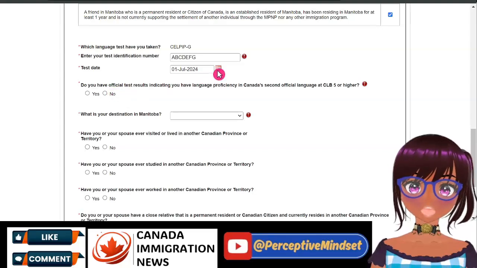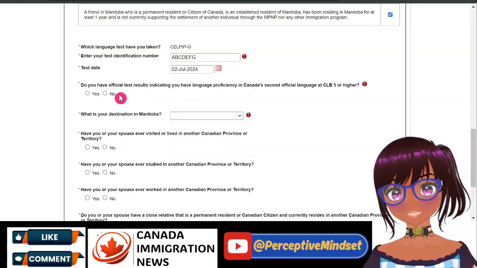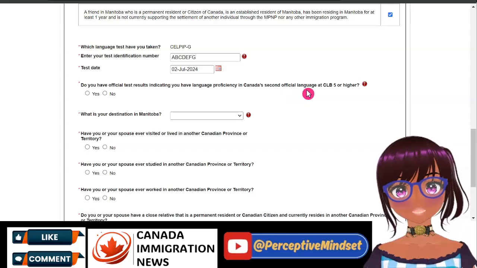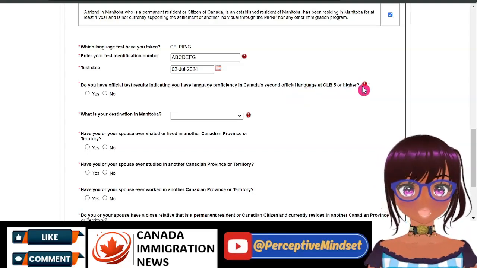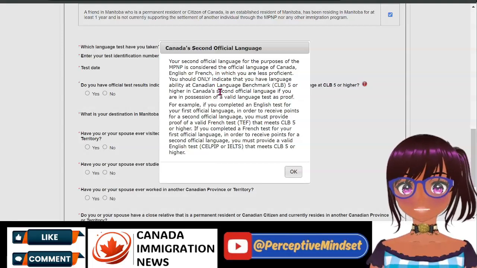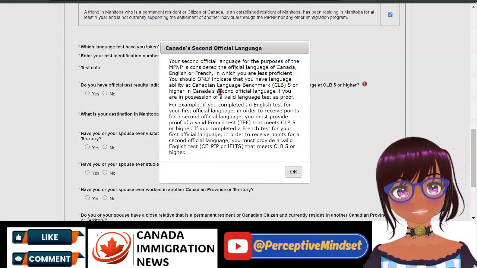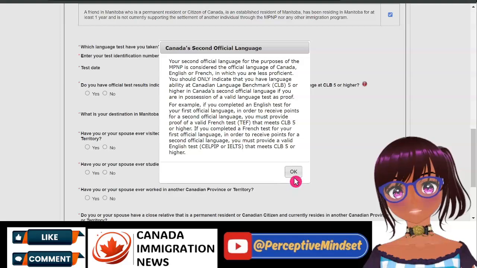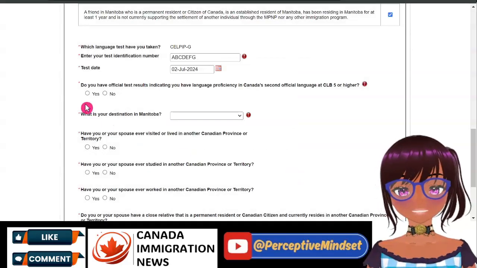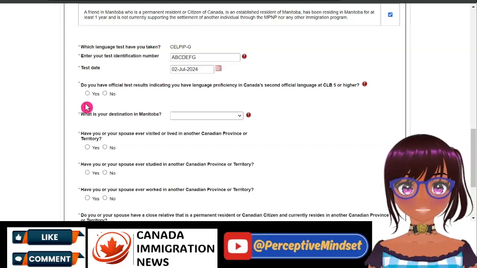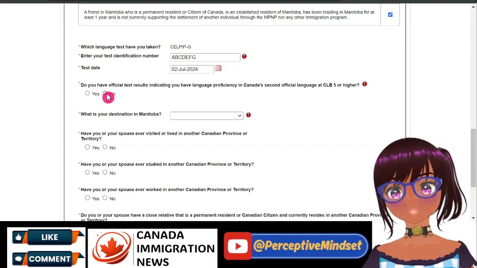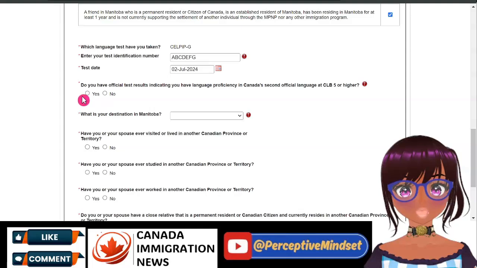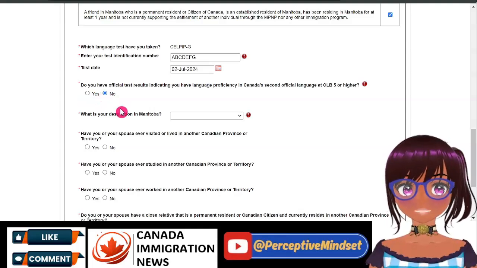Do you have official test results indicating you have language proficiency in Canada's second official language at CLB 5 or higher? This has to do with, for example, if your second official language for the purpose of the MPNP is considered the official language of Canada, which is English or French. So if English is your first language, then your second official language test would have been French, or if French is your official language, then your second language would have been English. So if you have that, then you can go ahead and say yes. If not, then say no.